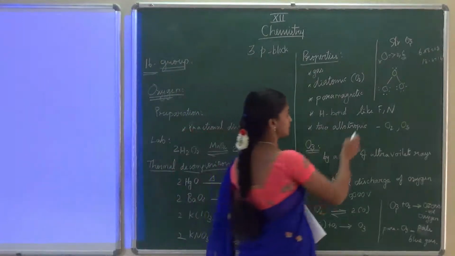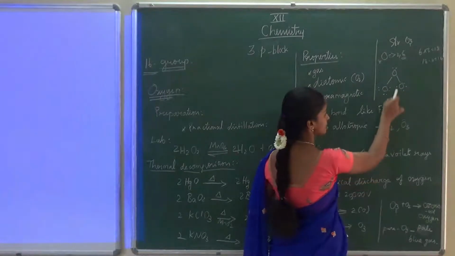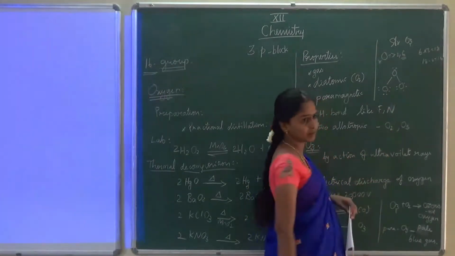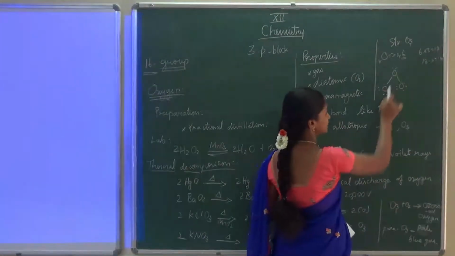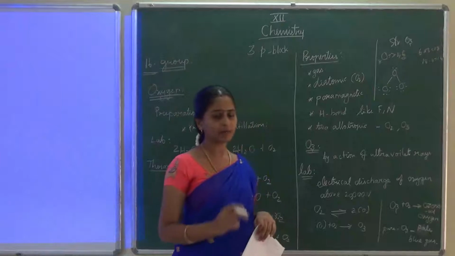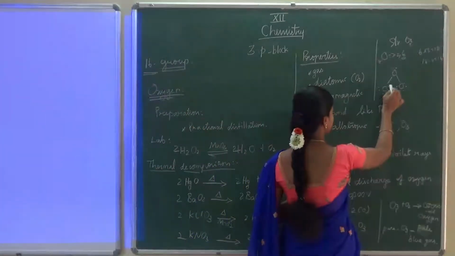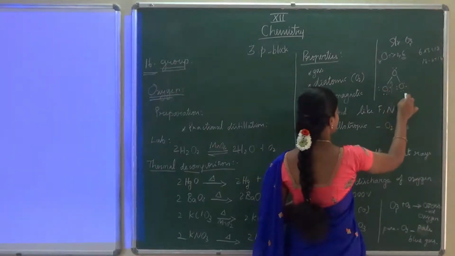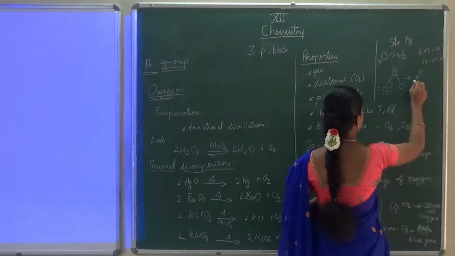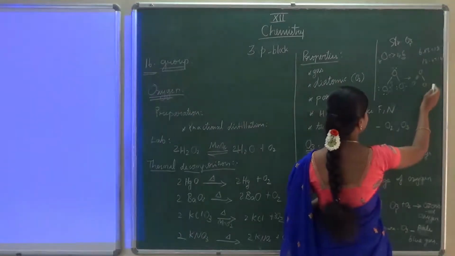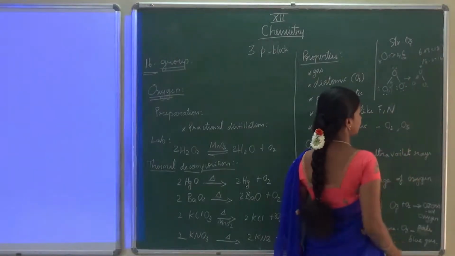So when we check here, this oxygen 2, 4, 6, 8, it is completing. For this oxygen 2, 4, 6, 8, it is also completing the octet rule. But if you check this oxygen 2, 4, 6, only 6 electrons are there. The remaining 2 electrons it requires. So if we shift this electron from here to here, then you will get the structure oxygen, double bond O, single bond O. Here now this side is electron rich, this oxygen is electron deficient.